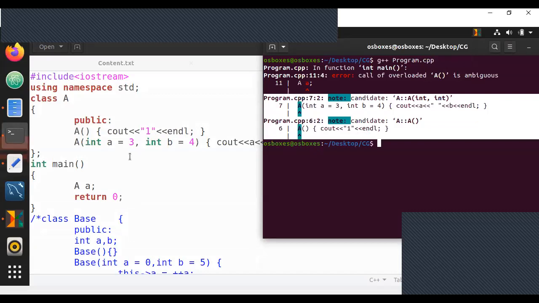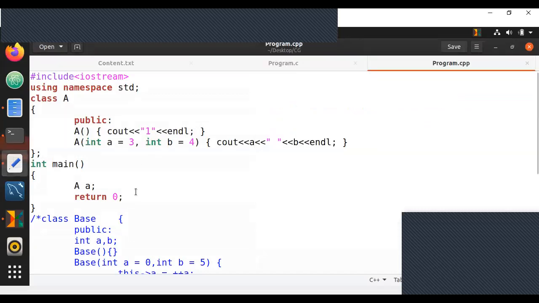Now, if I make a very small change, by making this a call of 10, will it still give me an ambiguity error, or will it say, hey, the first one has no parameters, the second one has parameters?